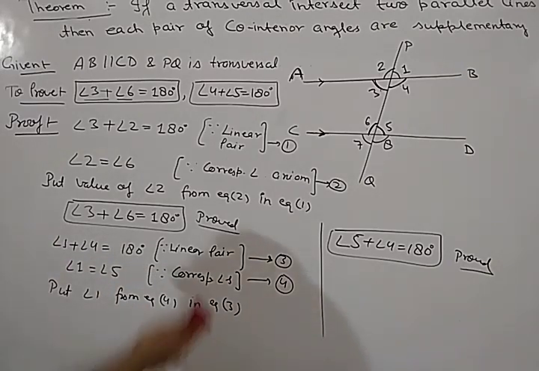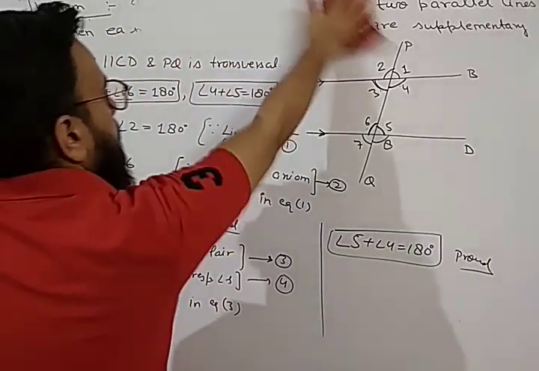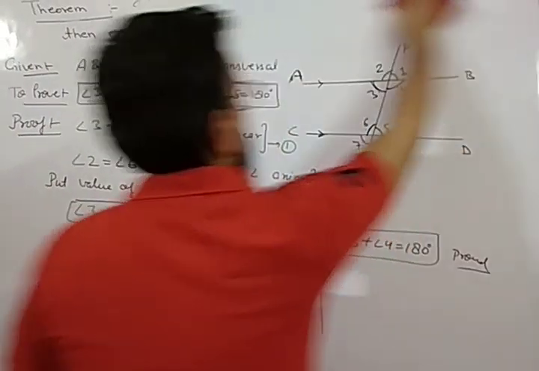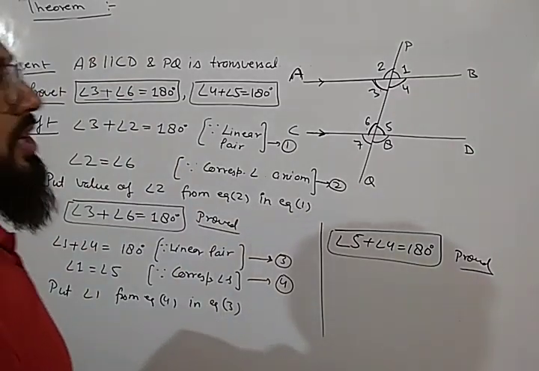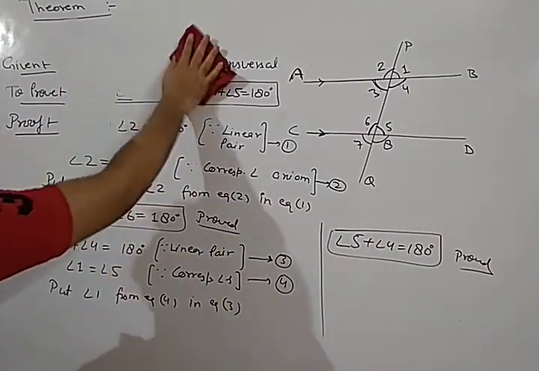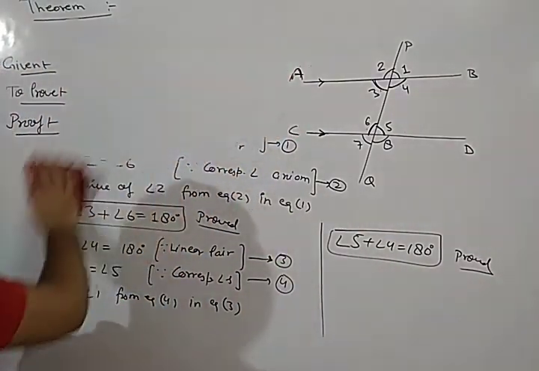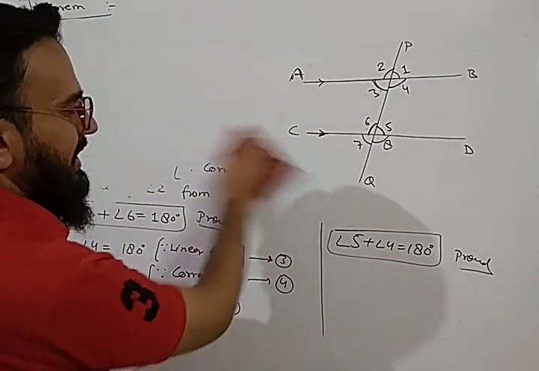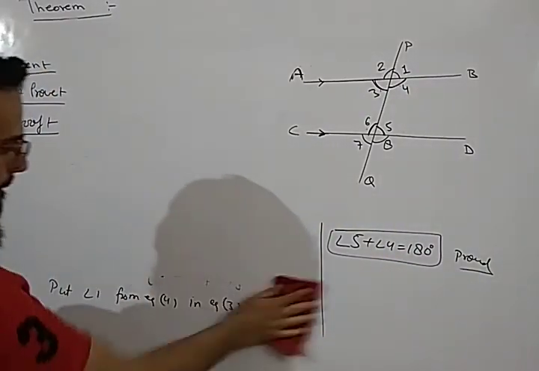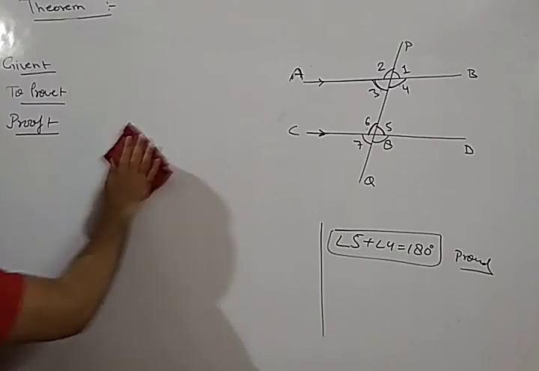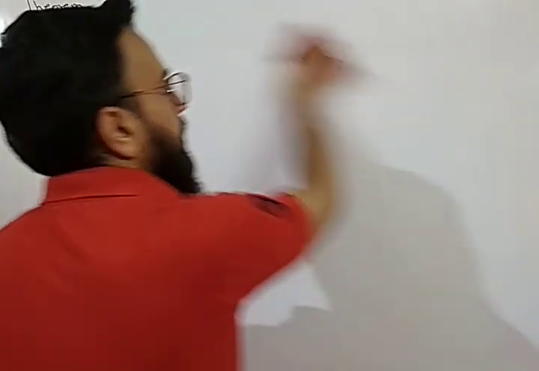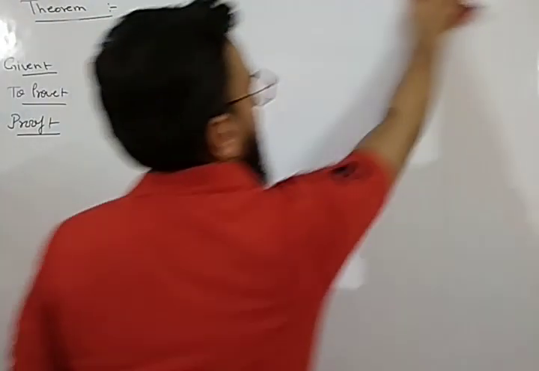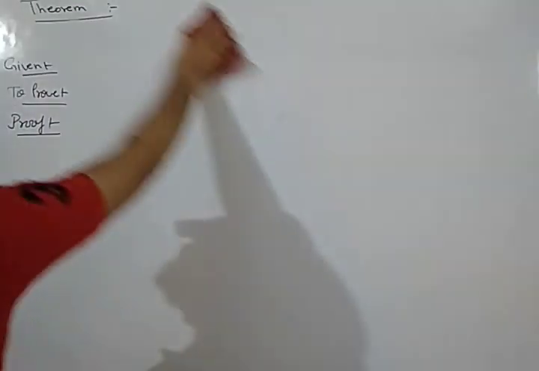Now coming to the next theorem. Now we are coming to the converse of these two theorems, like we studied the converse of the corresponding angle axiom. So now we have to prove the theorem based on the converse of the corresponding angle axiom. Till now we were given two parallel lines. Now we will not be given the parallel lines, we have to prove the lines parallel.